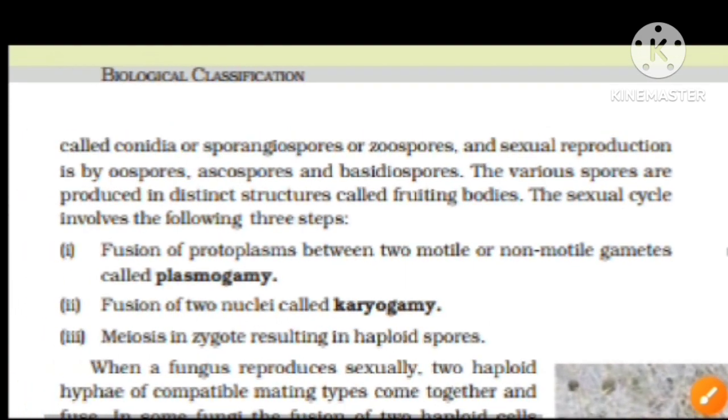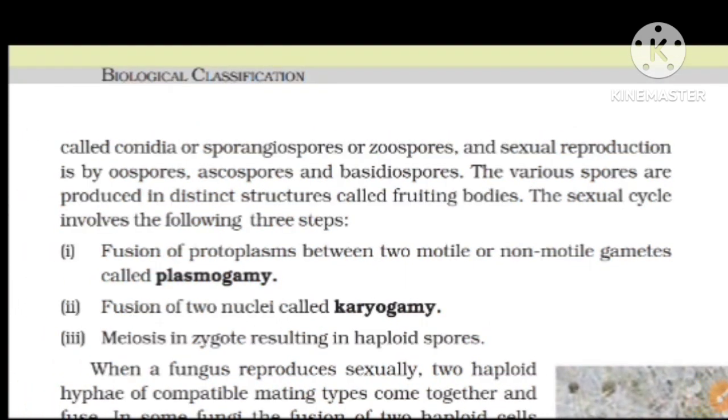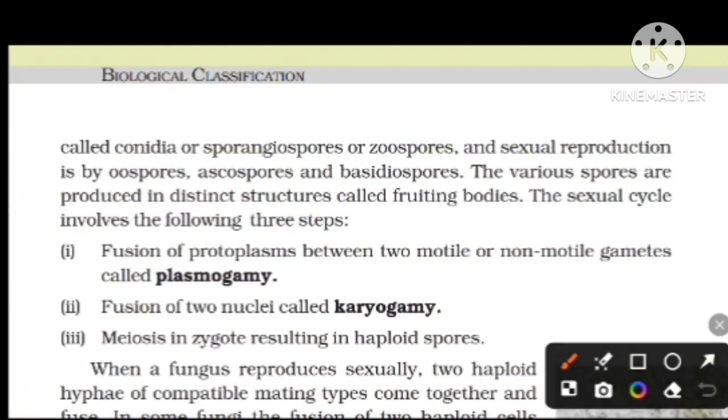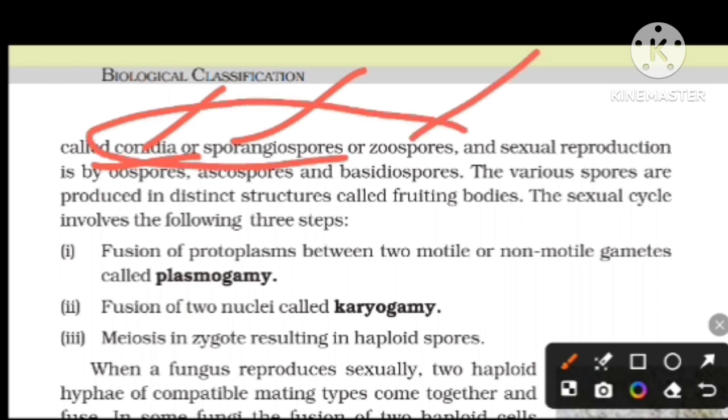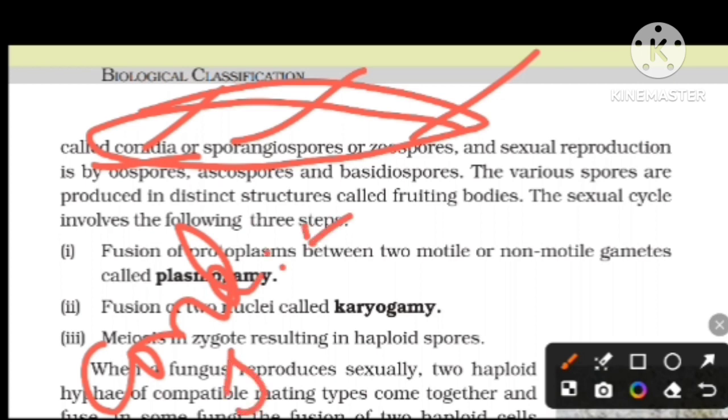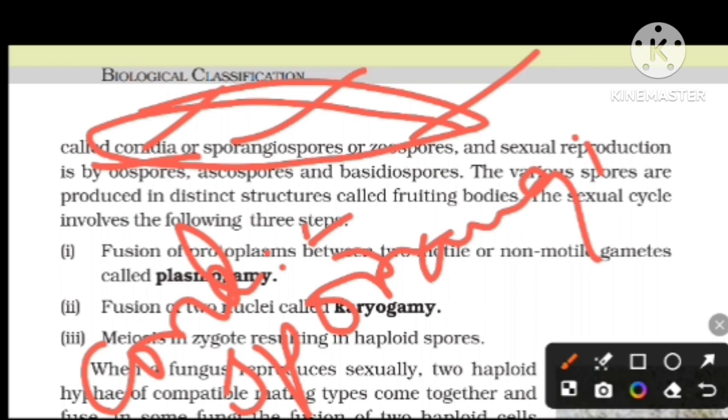Conidia, sporangiospores, and zoospores are all types of asexual spores.